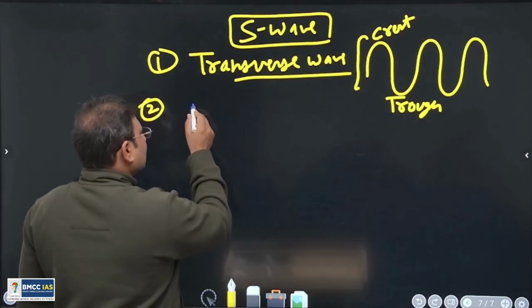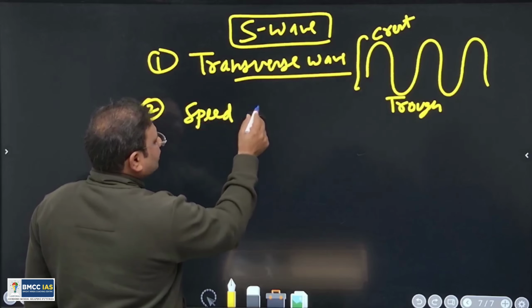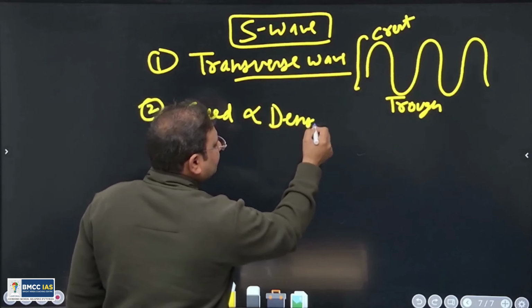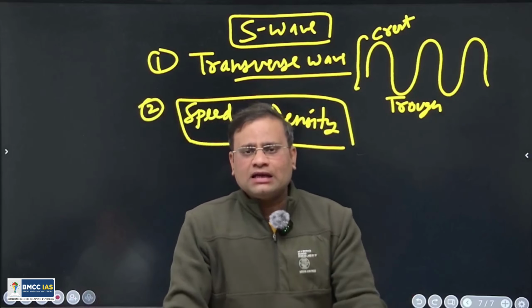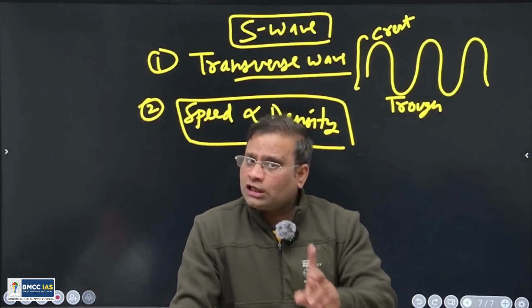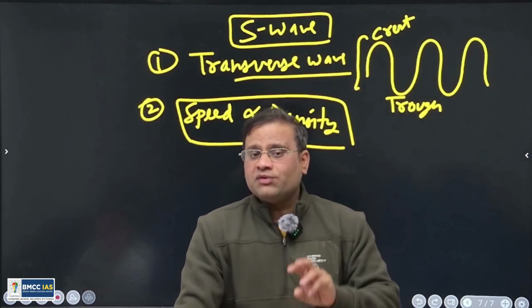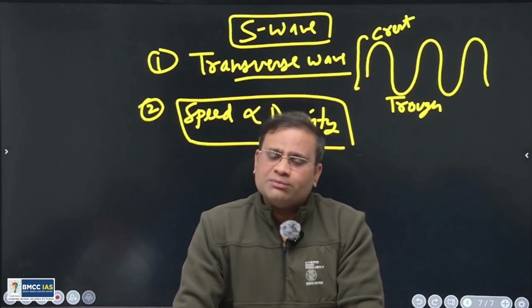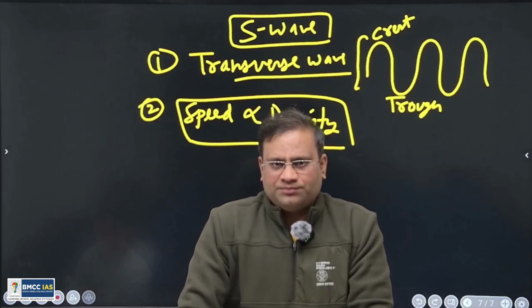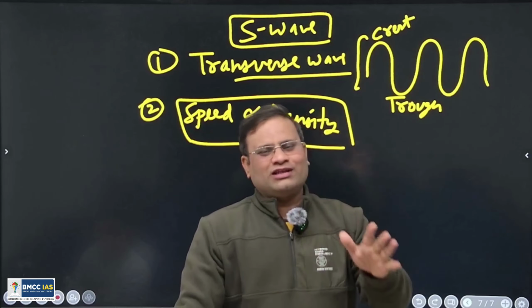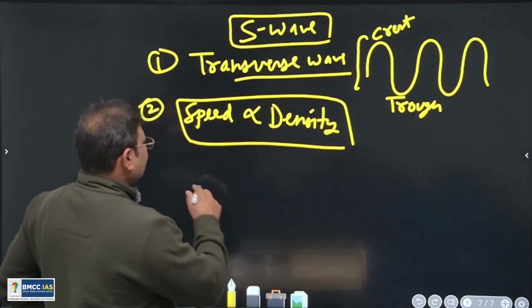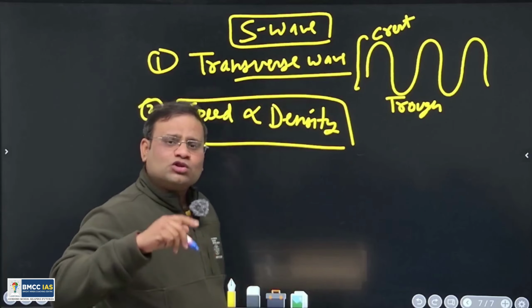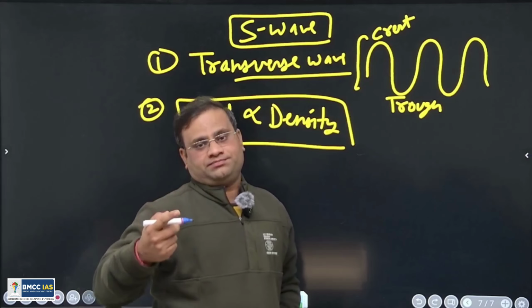The propagation of the S wave again depends upon two things of the medium. One is that the speed of the S wave is directly proportional to the density, similar to the P wave. So dear, here you can compare the P and S waves. Both are dependent upon density. It means if a medium doesn't have any density at all, then P and S waves will not move at all. Like a vacuum, they cannot travel in a vacuum. Neither P nor S. Understand? But the second thing, the S wave is also dependent upon rigidity.